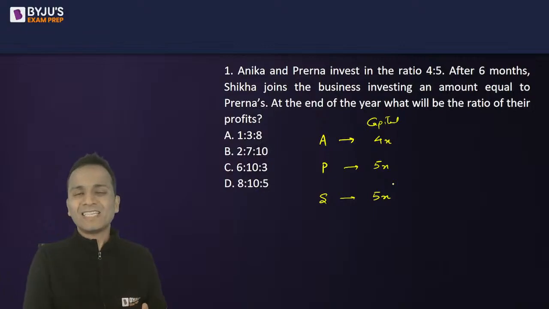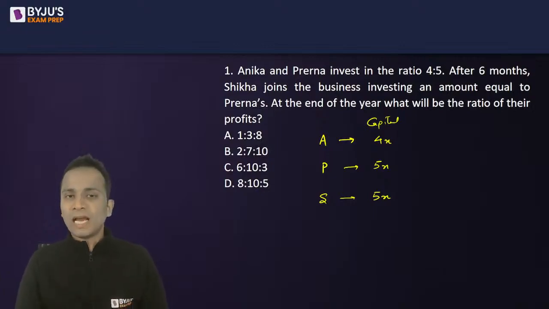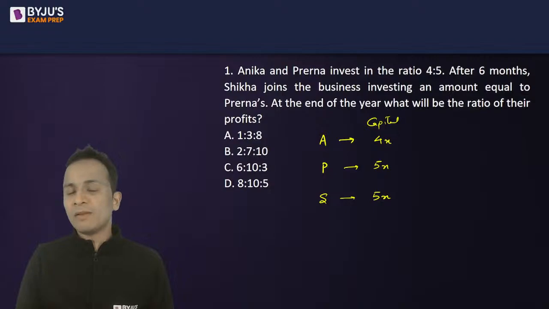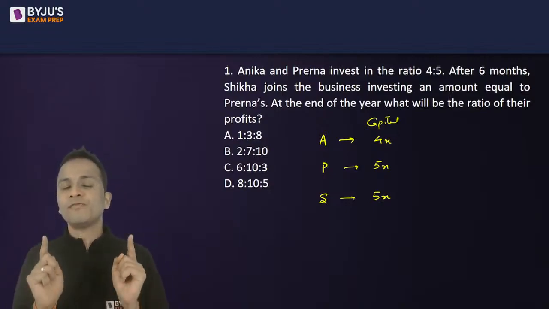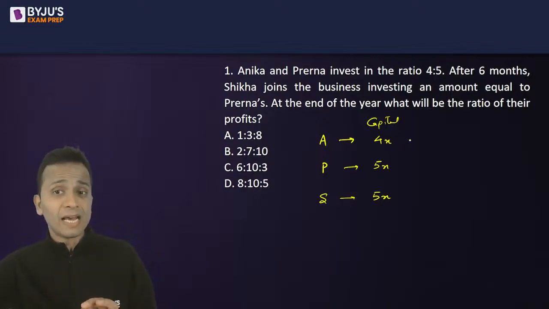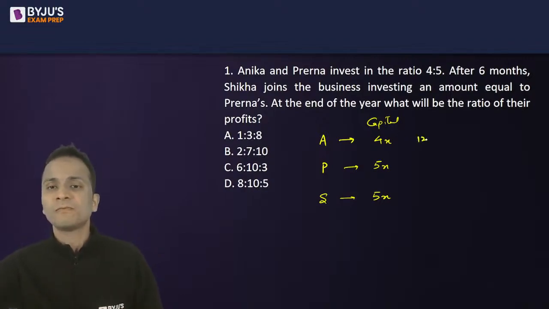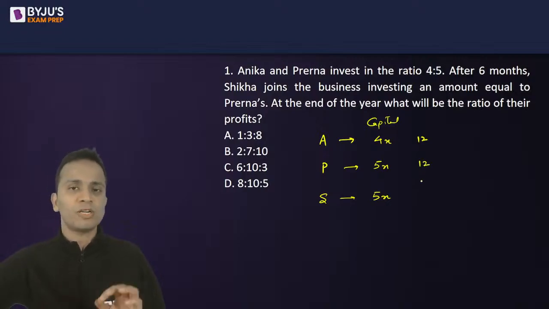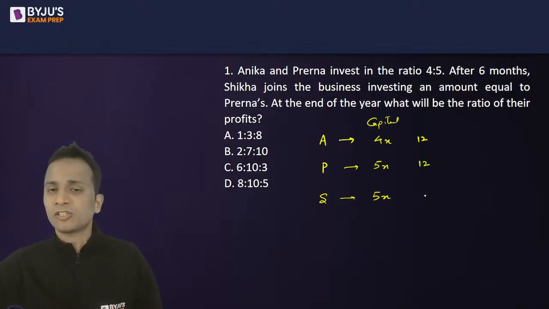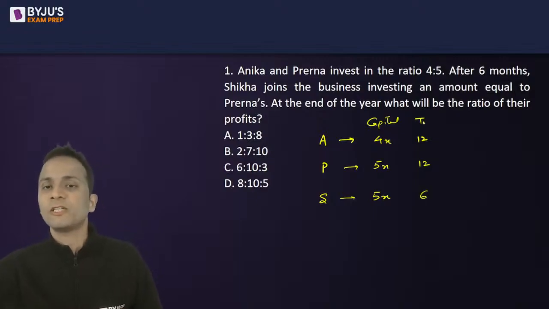Okay, so when Shikha started, already 6 months have elapsed, and now they're talking about the end of the year. So Shikha joined the business 6 months after Anika and Prerna. So the total duration for which Anika and Prerna were present will be the entire year, that is 12 months. So 12 months each for Anika and Prerna, and Shikha was there in the business for the last 6 months because Shikha joined the business after 6 months. So this is the time period.